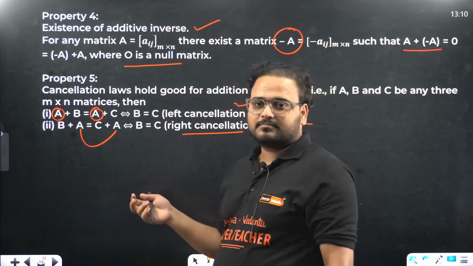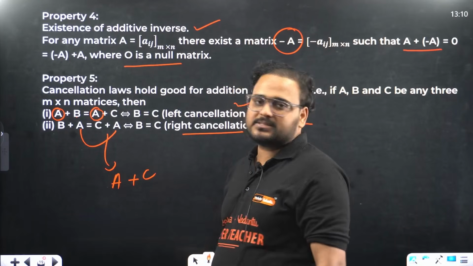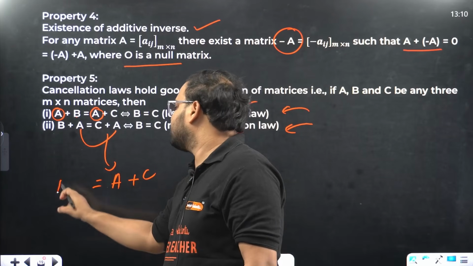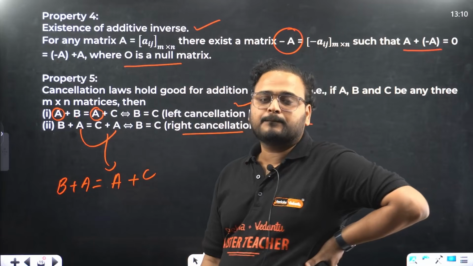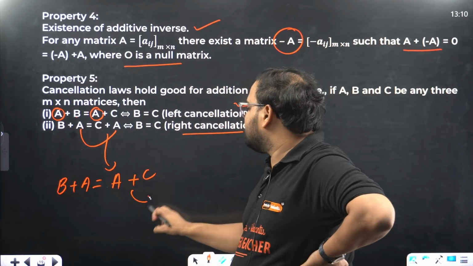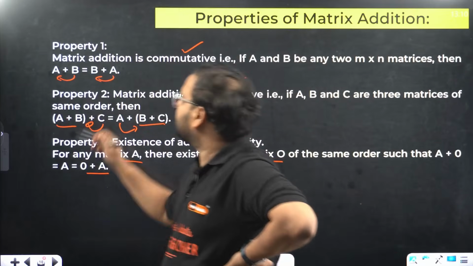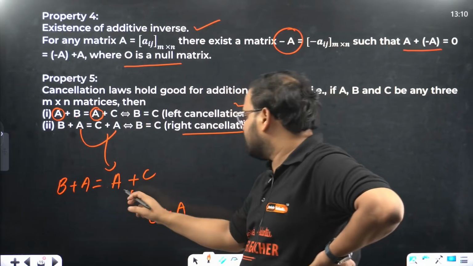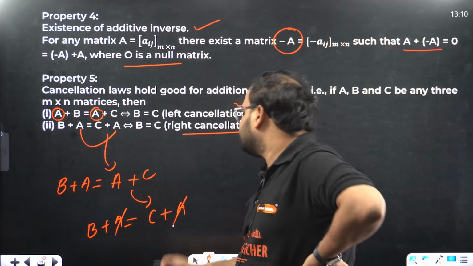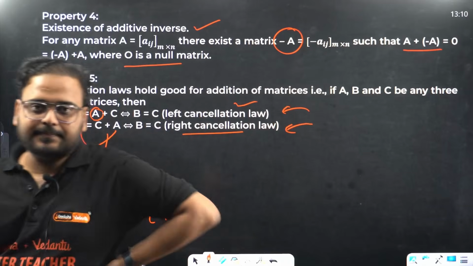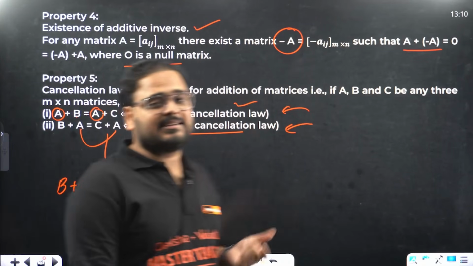It will work. Let's say this was written as A plus C, and over here we have B plus A. Then can I cancel A and A? How? I can write A plus C as C plus A. How come? Commutative law. So basically this will become B plus A, and now you can cancel. Getting it? This works like that. So there is a law behind it, called the left cancellation and right cancellation law.